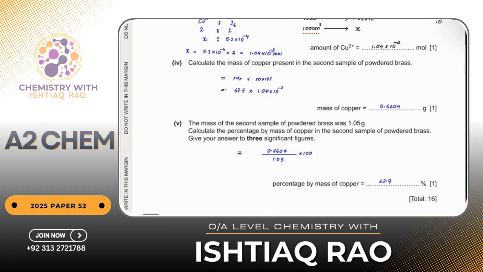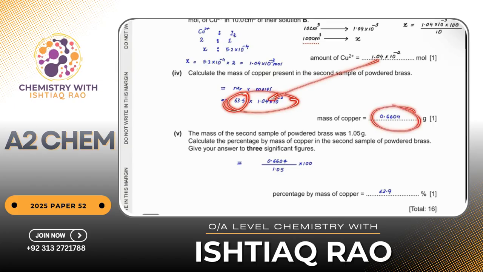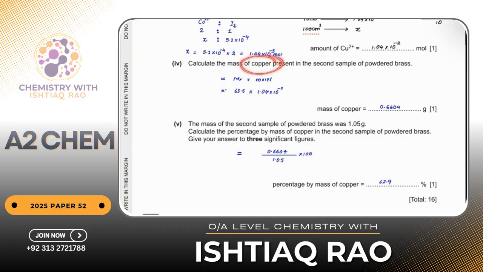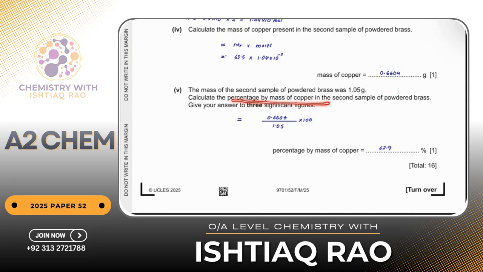And then afterwards, I have to find out the mass of copper. Mass is equal to Mr times moles. The atomic mass of copper is 63.5. I know the moles. I have multiplied it. I got the mass of copper 2+. And then like I got the mass of copper, and then they are asking the percentage by mass of copper in the second sample of powdered brass.